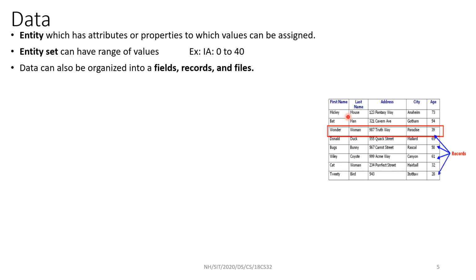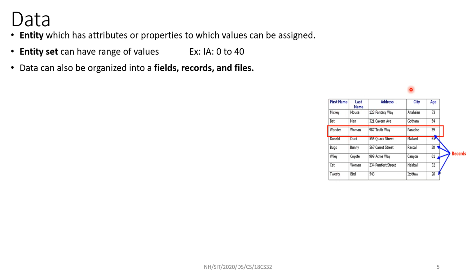As you can see in the chart here, this is information pertaining to employees, with entities like first name, last name, address, city, age for some 5 to 6 employees. These are all my employees, and these employees have this information.